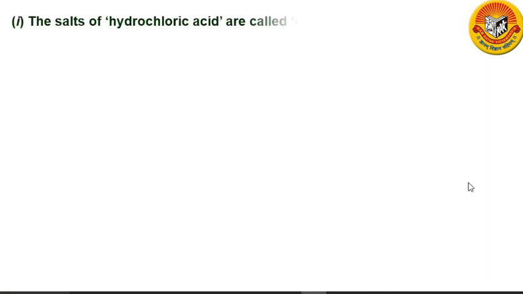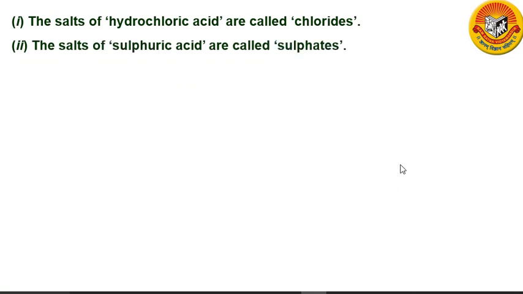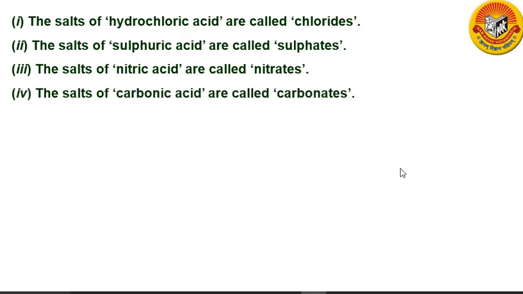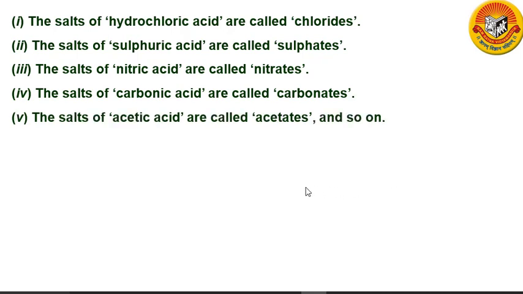The salts which we derive from hydrochloric acid are called chlorides. Those derived from sulfuric acid are called sulfates. From nitric acid we get nitrates. Salts of carbonic acid are called carbonates and salts of acetic acid are called acetates. Let us see a few examples of salts.